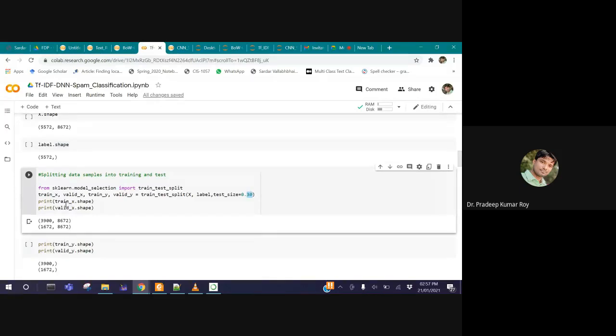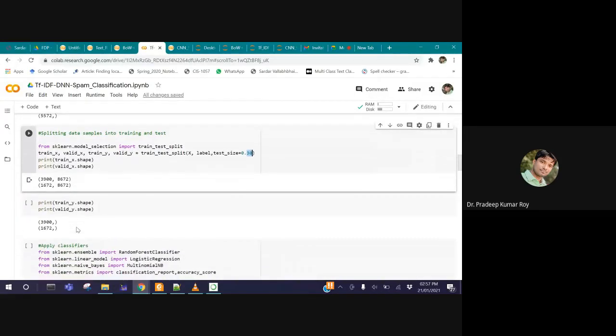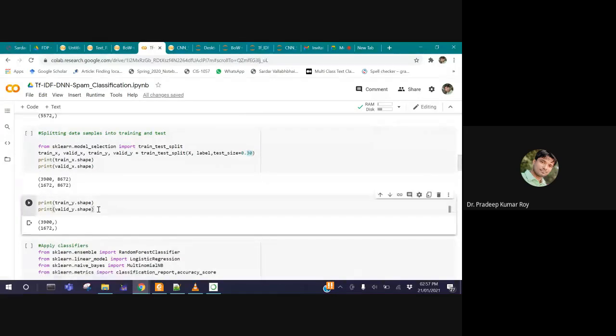So 3900 data is used for training the model, and the remaining 1672 is used for testing. For the targets, the shapes are likewise 3900 and 1672.